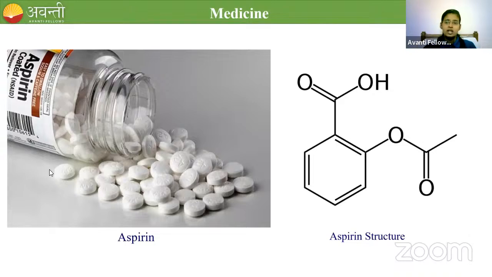Like this, organic compounds are used in day-to-day life in many aspects. Got it? It is very important to study the compounds that we use in our day-to-day life, so let's go deeper into these compounds.